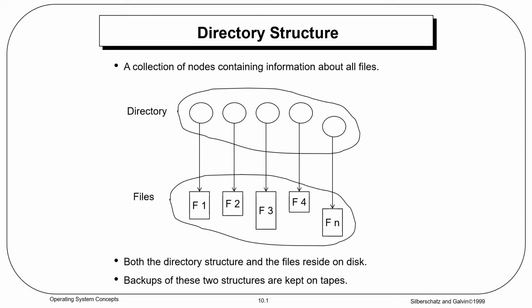Now let us see that a directory can be viewed as a symbol table that translates file names into directory entries. If we take such a view, we see that the directory itself can be organized in many ways. Suppose we want to be able to insert an entry or delete an entry, search a name entry, search a particular file, and list all the entries in the directory. Such things can be done.